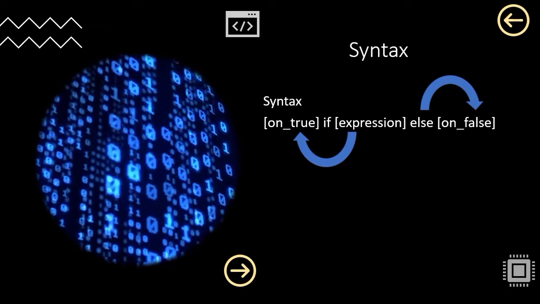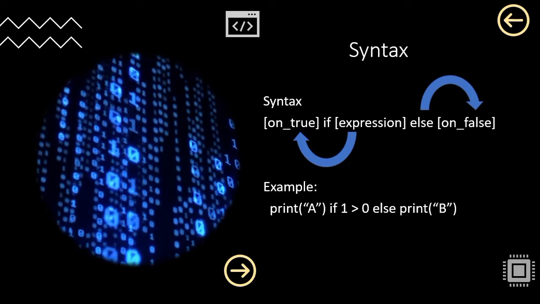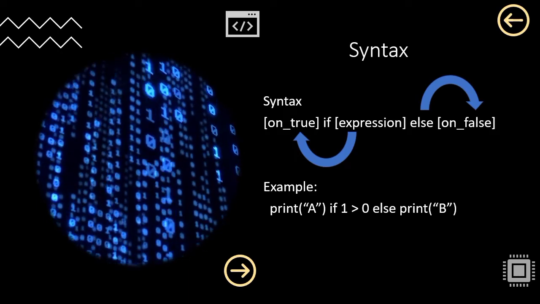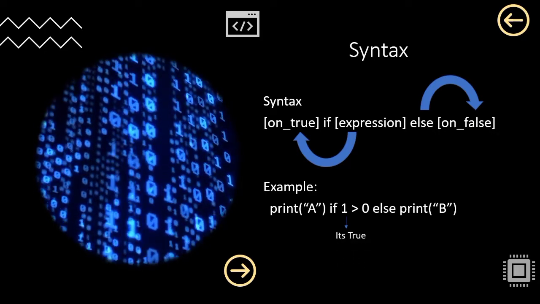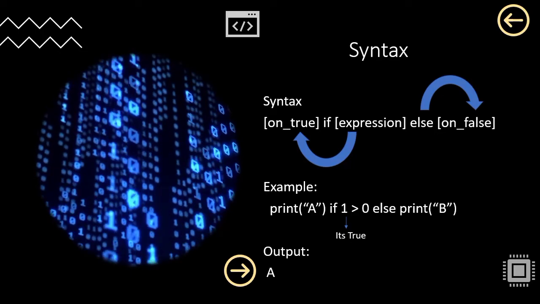Now let's understand the same thing using a simple example. So here I have written print A if 1 is greater than 0, otherwise print B, which means that if 1 is greater than 0, then A will be printed, otherwise B will be printed. We know that 1 is obviously greater than 0, so A will be printed. Now let's go for a hands-on practical.